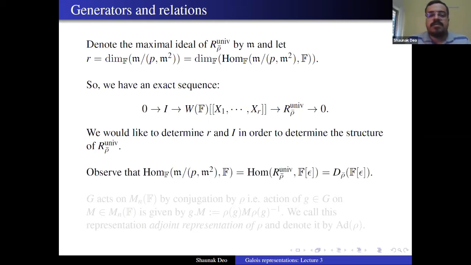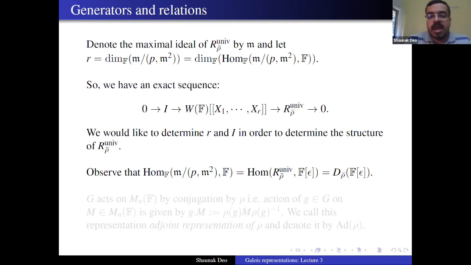For that, the first observation is that if you look at linear homomorphisms from M modulo P M square to F, they are the same as your ring homomorphisms from R rho bar univ to F epsilon. Here F epsilon is the ring of dual numbers, which is F[X] modulo X square. Because of the universal property of R rho bar univ, this is the same as D rho bar of F epsilon. So this set of homomorphisms is the same as the set of deformations of rho bar to F epsilon.